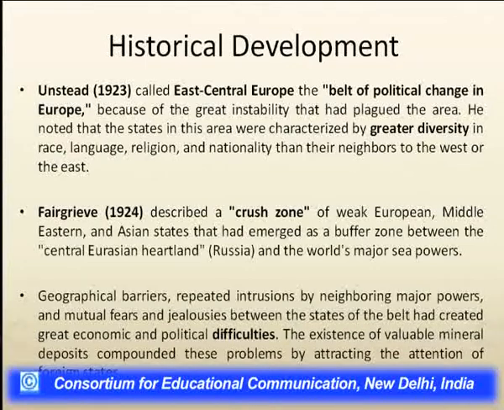There are various factors that make it a shatter belt, like geographical barriers, repeated intrusion by rival or neighboring major forces, and suspicion and jealousy between different countries that have created economic and political difficulties in this shatter belt region, because of the existence of valuable minerals in this region.